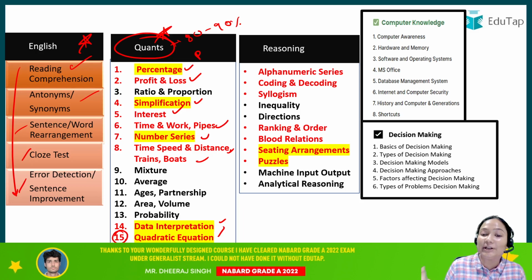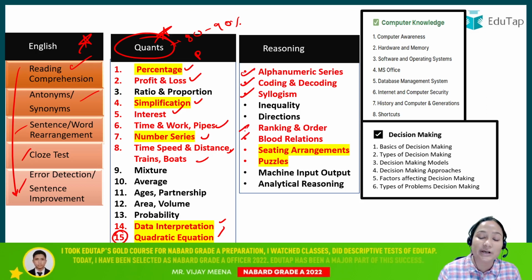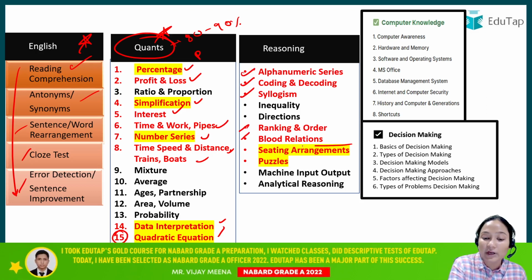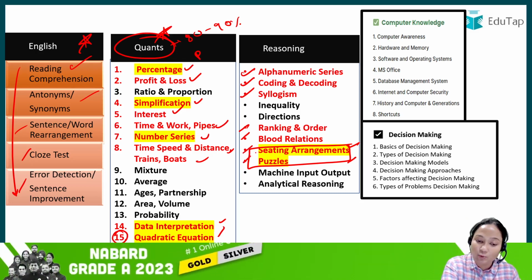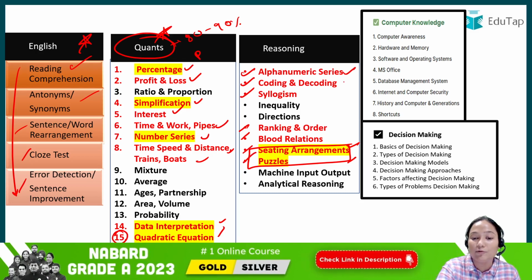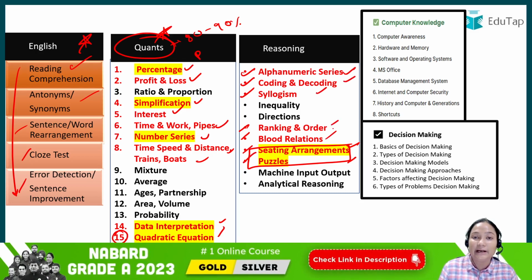Now coming to the reasoning, the chapters that have been mentioned in red, you can either go for these chapters or you can go for the chapters that have been highlighted. Now what will happen? It seems like only two topics are there, like sitting arrangement and puzzle. I can easily do it. But the problem is these chapters are very difficult on their own, especially for beginners. So, if you feel like you are able to do these chapters, go for these two chapters. Otherwise, focus on these chapters. Based on the previous year cutoff, you will either get a few questions from these and other questions from these. So, this is about the QRE.